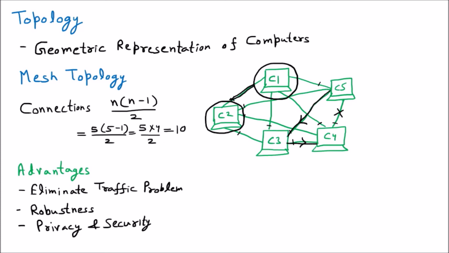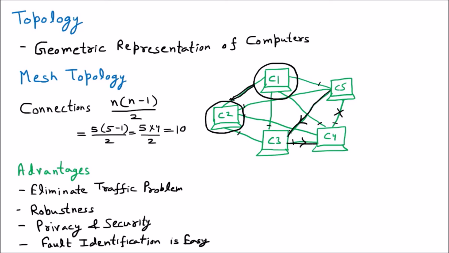Then obviously it is more private and more secure. So these two things are very popular. Also, fault identification is easy. If everybody is connected to each other, the 5 computers have all possible connections, so if anywhere we have a problem, we can easily find it.